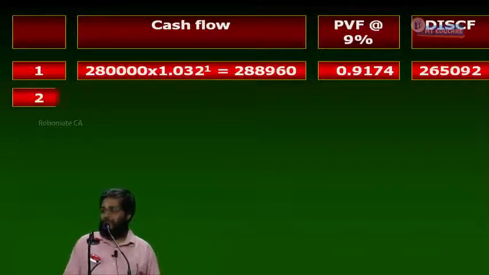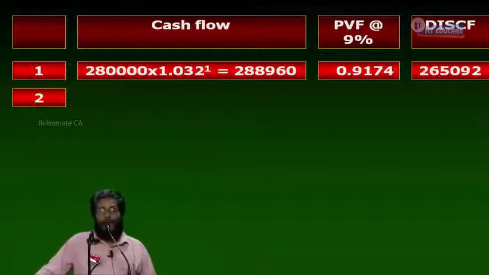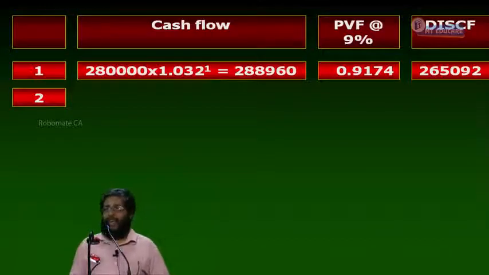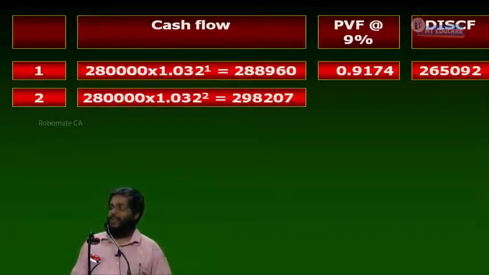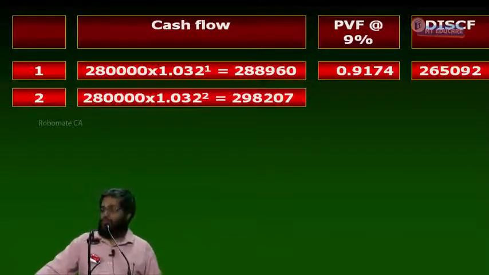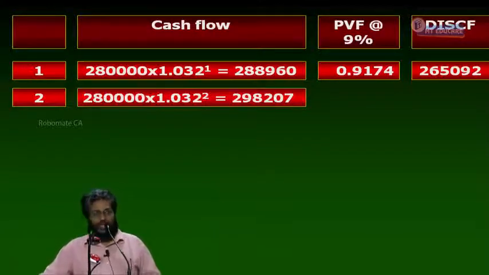Next, year 2. Today the purchasing power is 2,80,000. It compounds how many times? 2 times, two years of inflation. So it's going to be 2,80,000 into 1.032 power 2. Is it how much? 2,98,207.